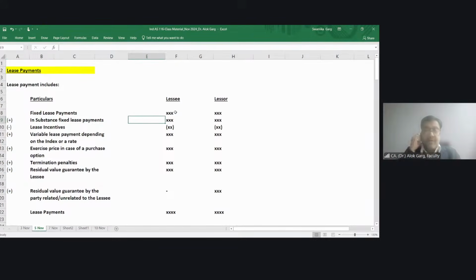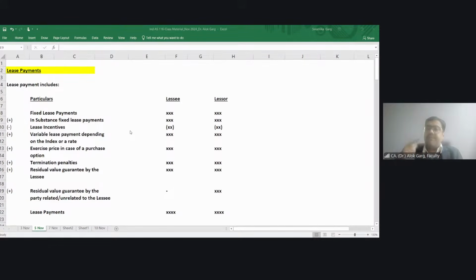So sitting today, I know that my current year rental is 1 lakh rupees, and next year the increment has to be 10%. So if my rental is 1 lakh rupees, I know fixed rental is 1 lakh rupees.